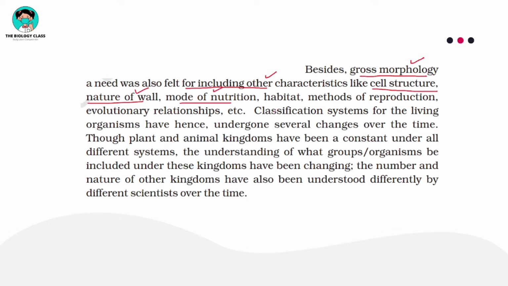How that particular organism makes its food, how it derives nourishment. What is the habitat, where that particular organism lives, and how the organism reproduces. And what are the phylogenetic relationships, how they are related to each other evolutionarily. So these are the different characters which we should consider. Many characters should be considered for a better classification system. Classification systems for living organisms have hence undergone several changes.